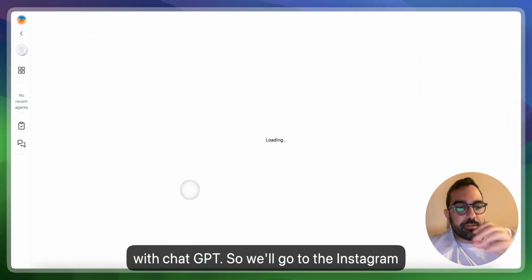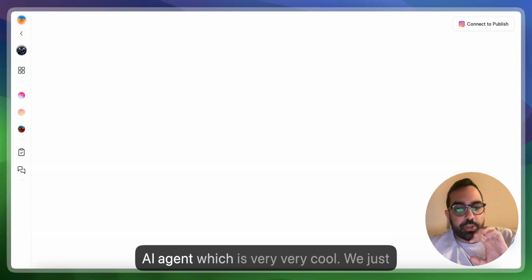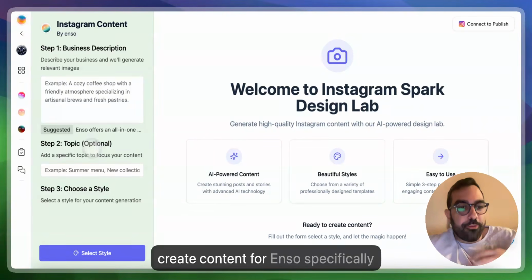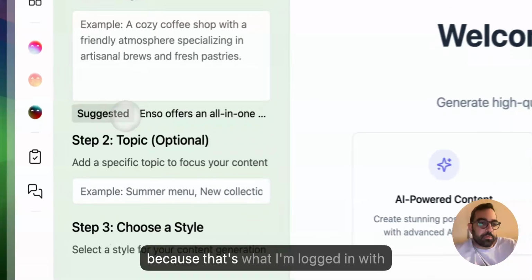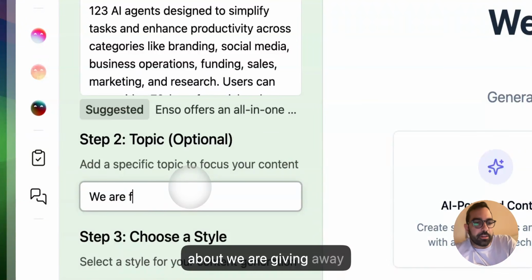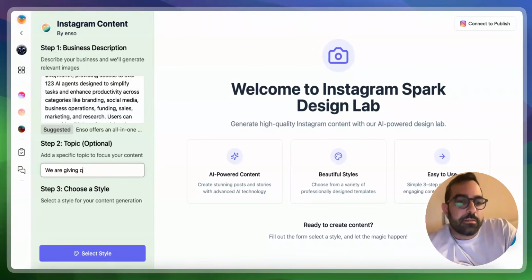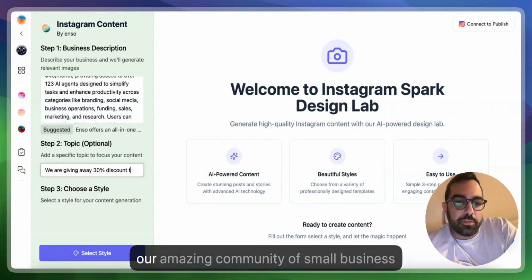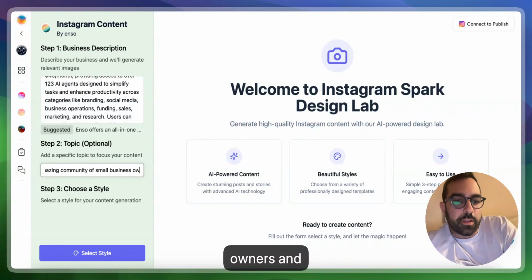So we'll go to the Instagram AI agent, which is very cool. We just launched it not a while ago. And we'll now create content for Enso specifically, because that's what I'm logged in with, about how we are giving away a 30% discount to our amazing community of small business owners.